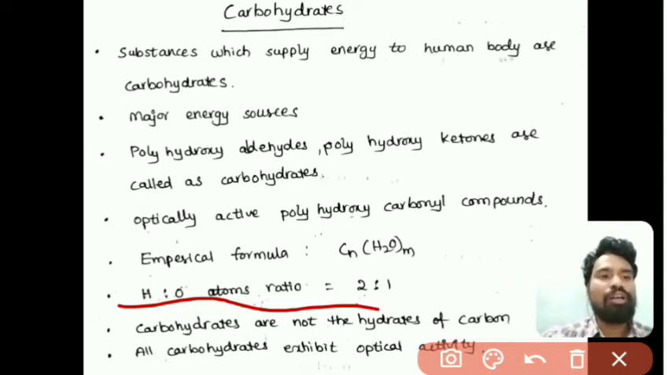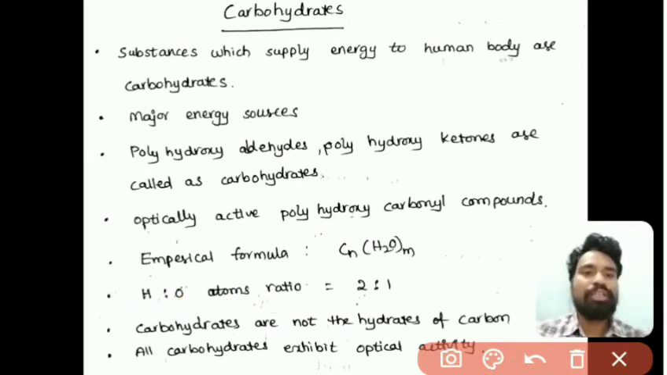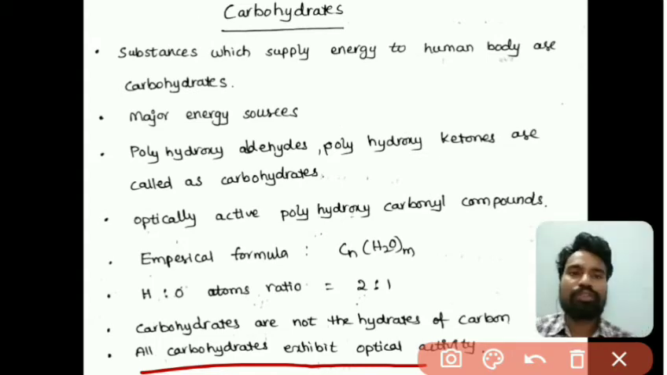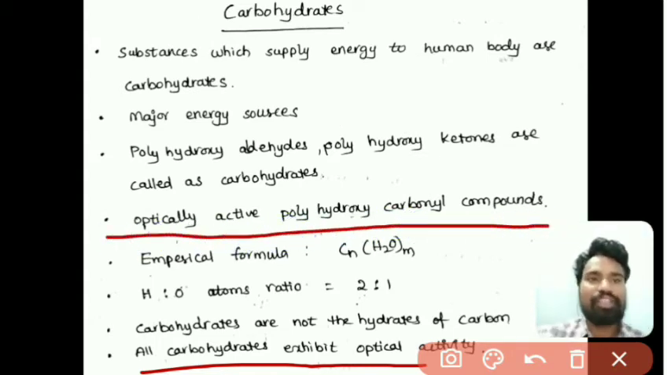All carbohydrates exhibit optical activity. It means all carbohydrate molecules have asymmetric or chiral carbons, so that they show optical activity, meaning all are optically active. That's why they have given this definition: optically active polyhydroxy carbonyl compounds are carbohydrates.